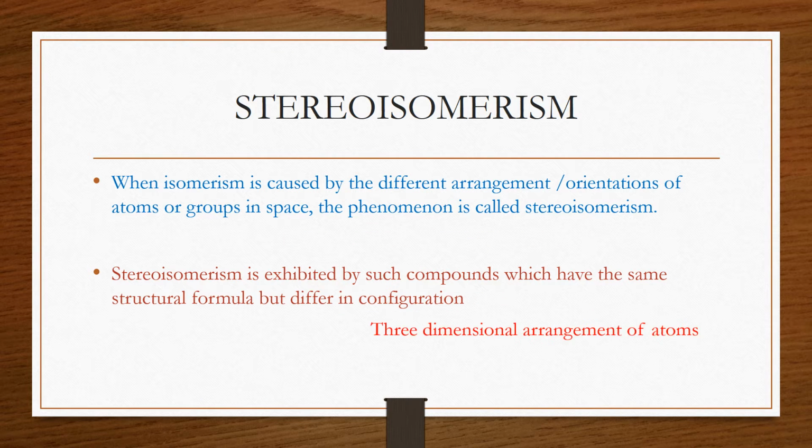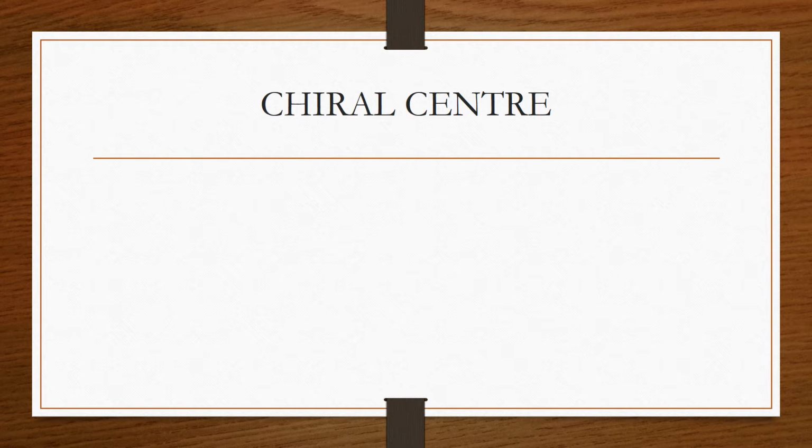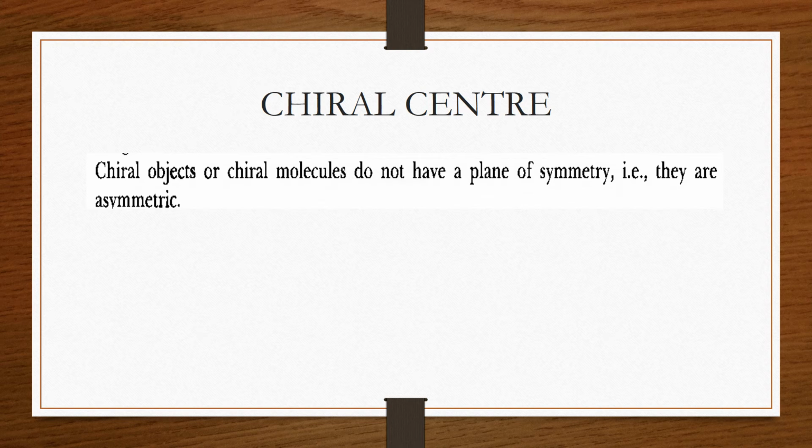And what is this configuration? Configuration is the three-dimensional arrangement of the atoms. So this three-dimensional arrangement of the atoms in the compounds will be different. To learn about stereoisomerism, we have to learn some basic definitions. One is the chiral center.